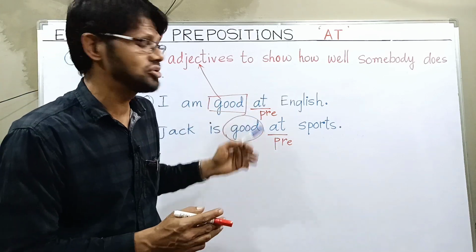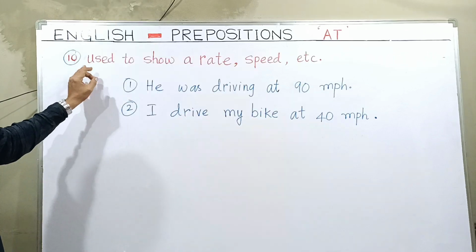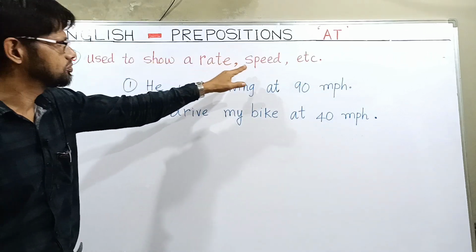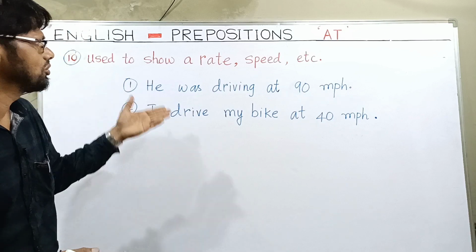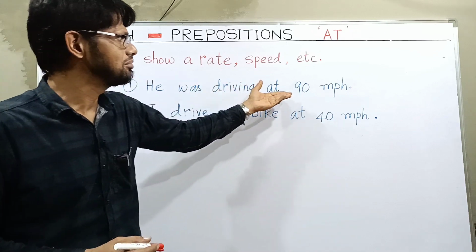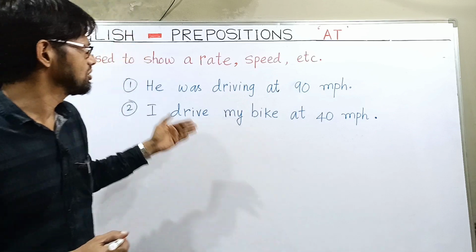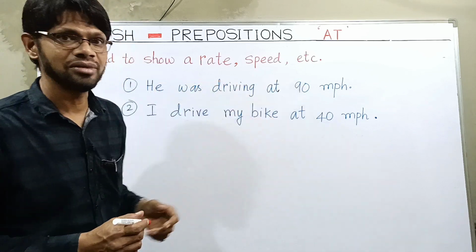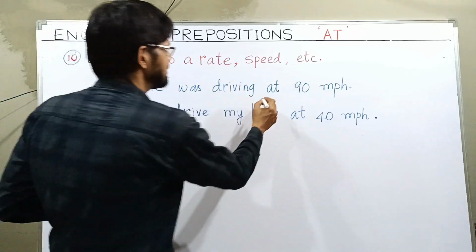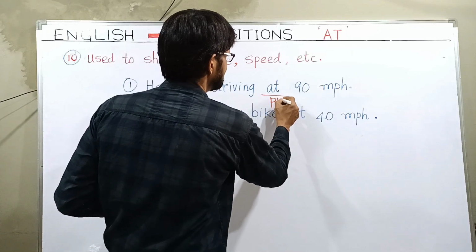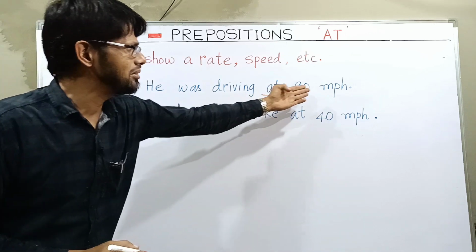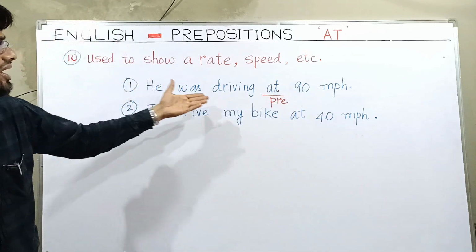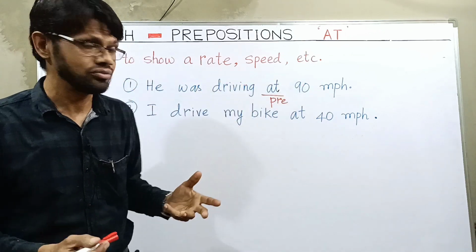So this is one more use of preposition at. It is used to show a rate, speed, etc. Here the examples are, he was driving at 90 miles per hour. So here we have used preposition at to show speed, 90 miles per hour.